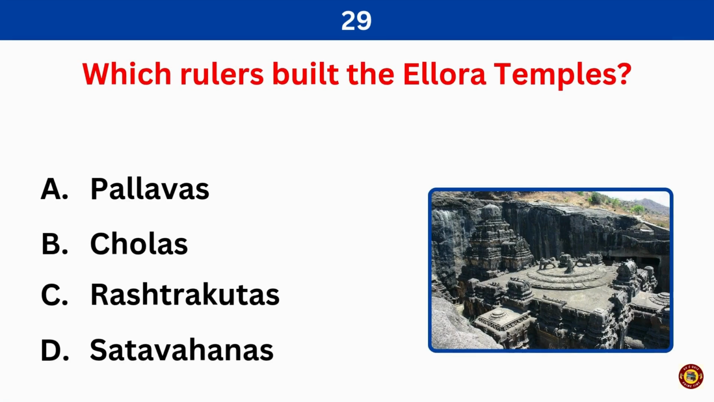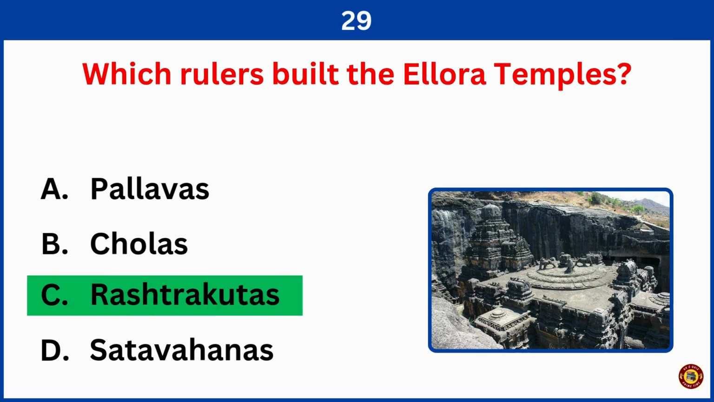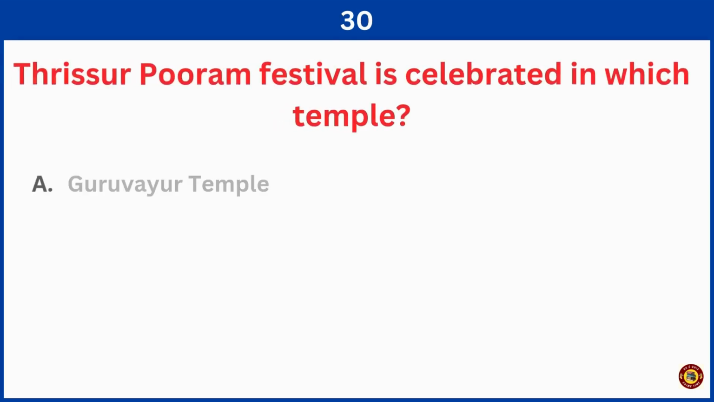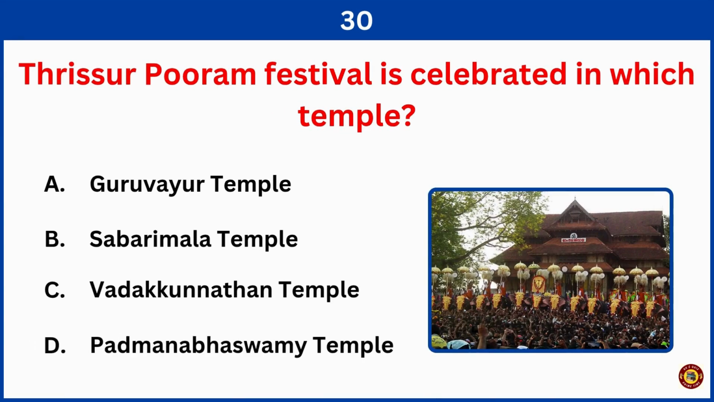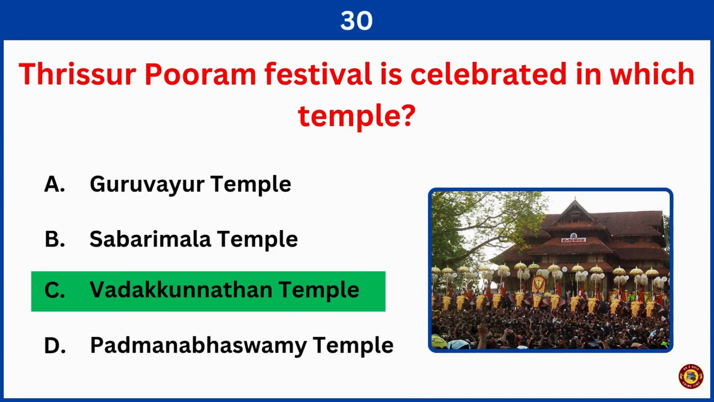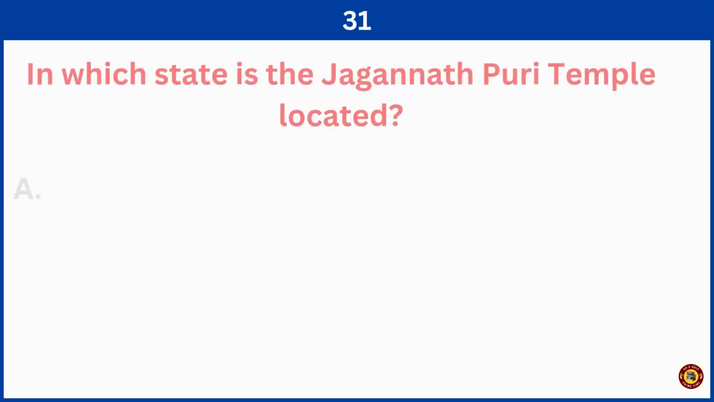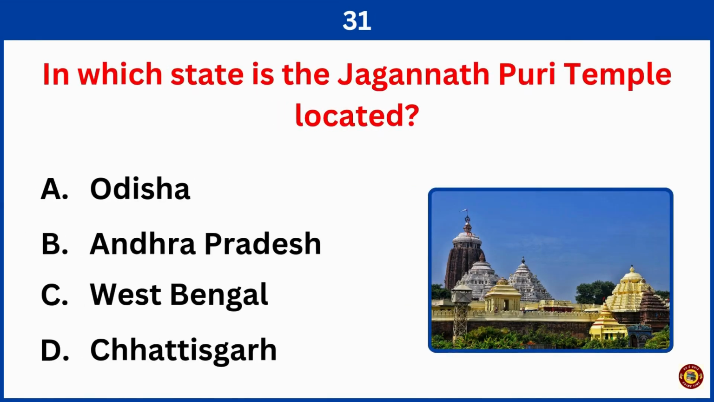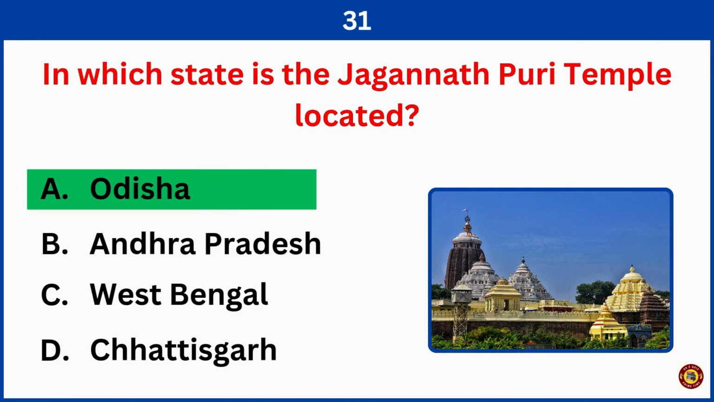Which rulers built the Ellora temples? Right answer is option C, Rashtrakutas. Thrissur Puram festival is celebrated in which temple? Right answer is option C, Padakunnathan temple. In which state is the Jagannath Puri temple located? Right answer is option A, Odisha.